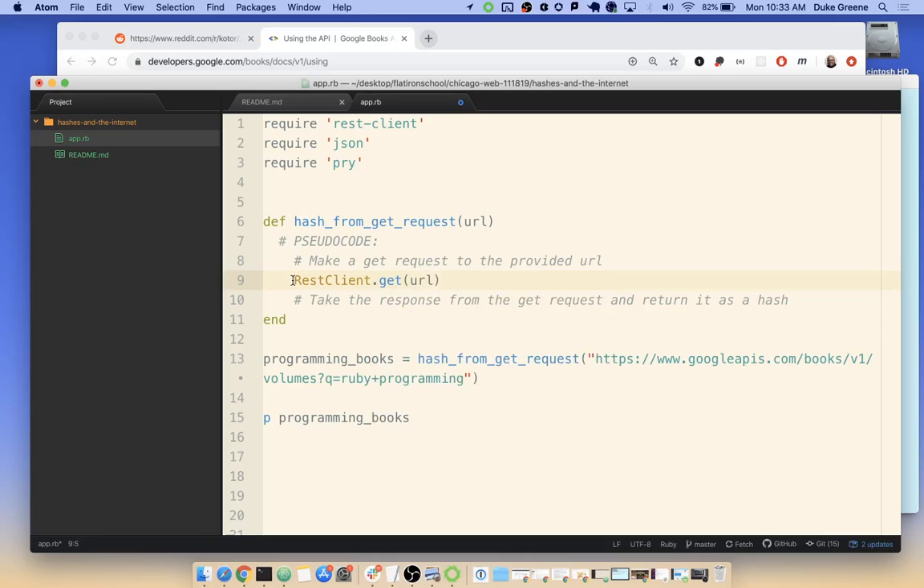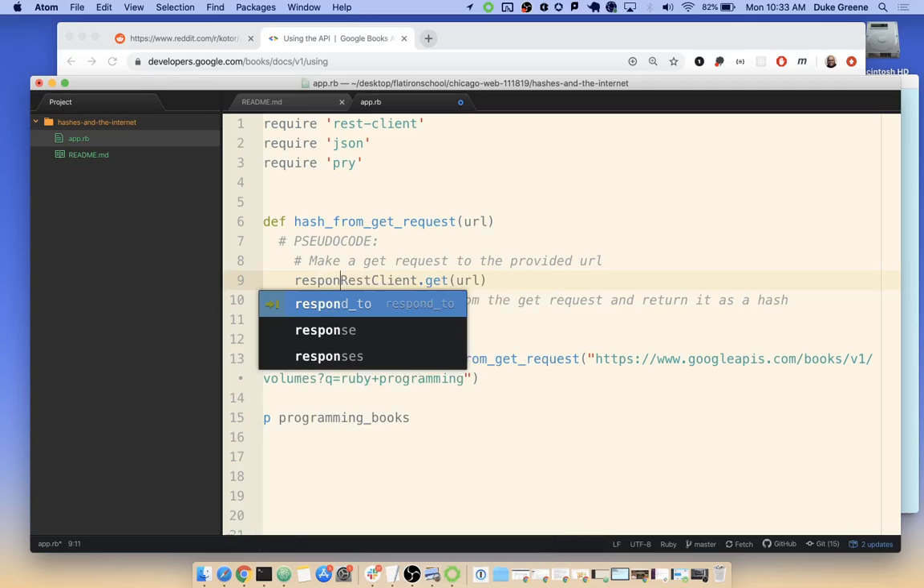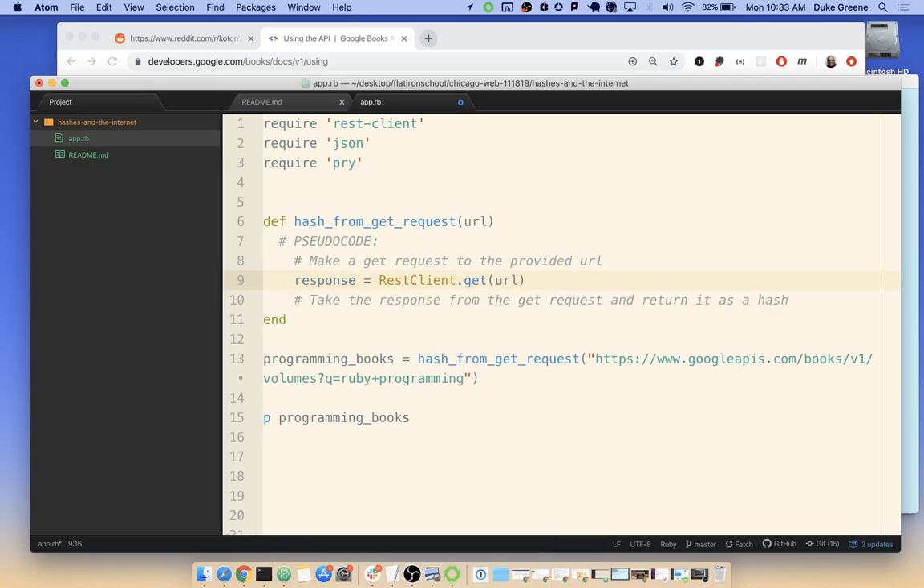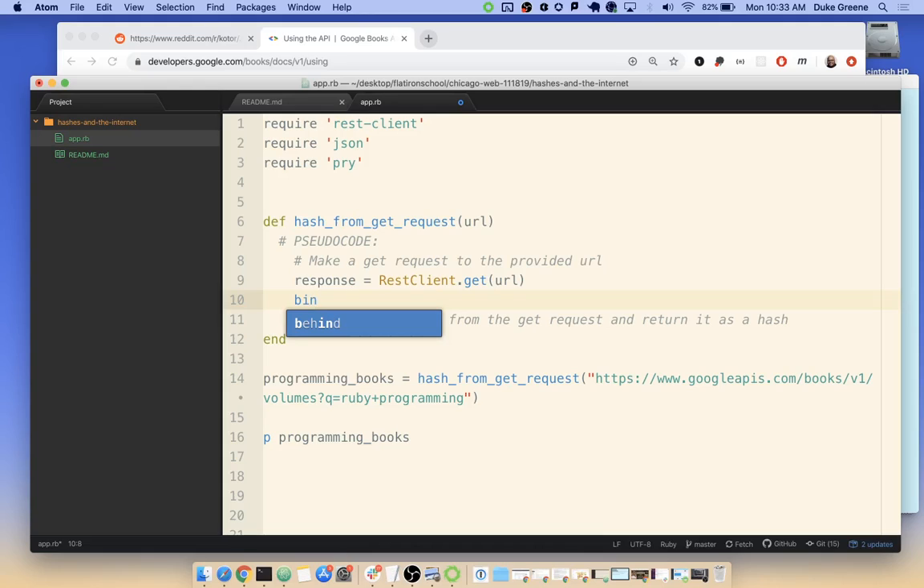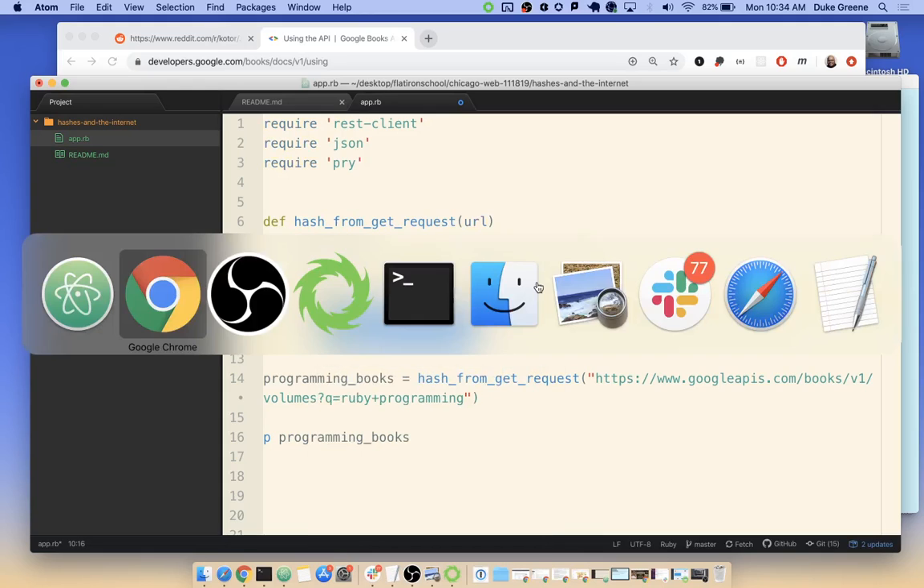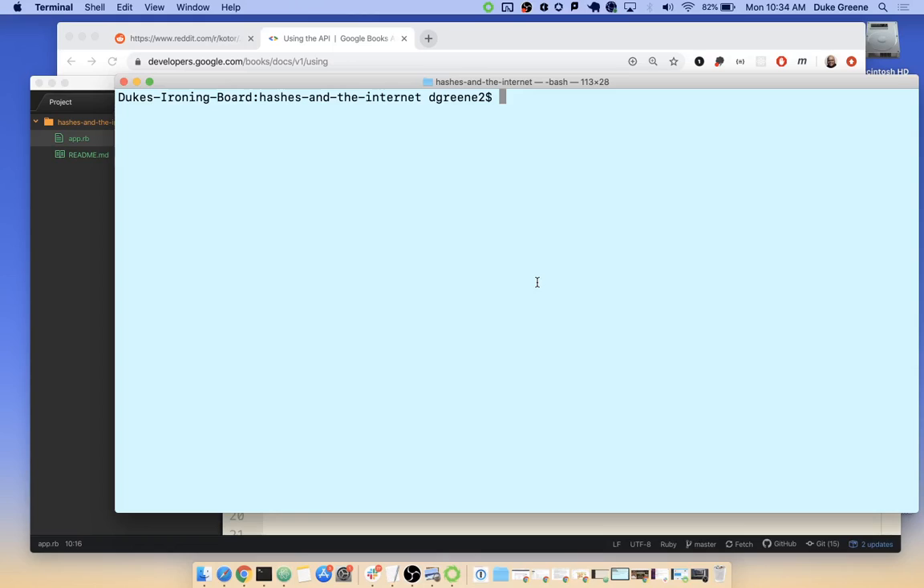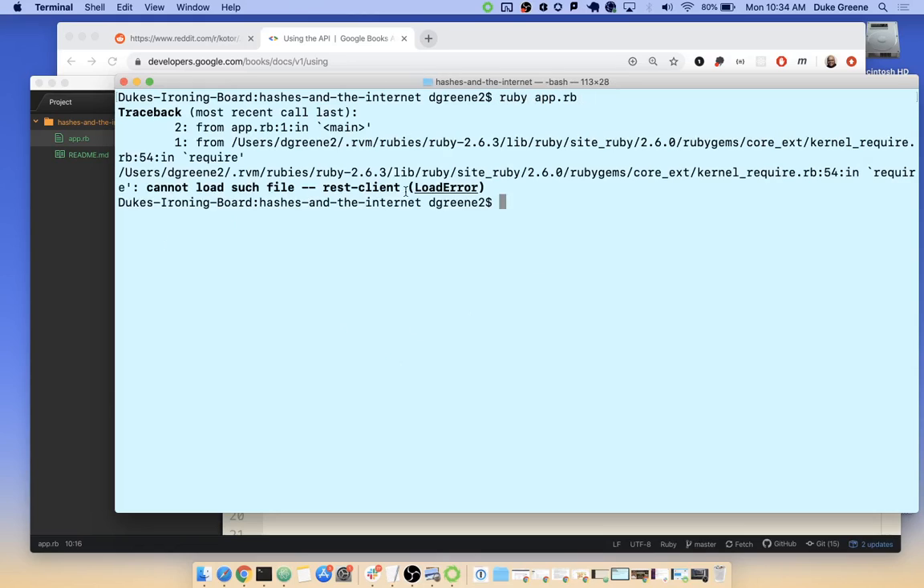And so I'm going to say here response, because I know that when I make a get request, what's going to come back is a response. So I'm expecting what comes back to be response-like. I'm going to go into a binding.pry right here just to see what we've got. So we'll say ruby app.rb and cannot load such file, rest-client. Oh no, let's try this.